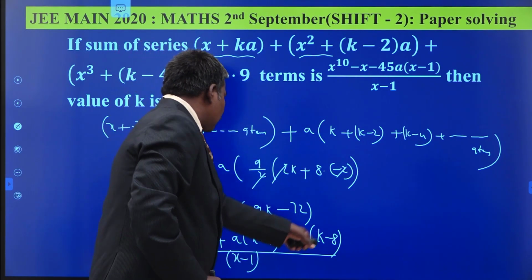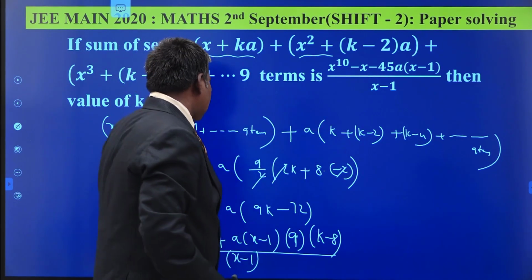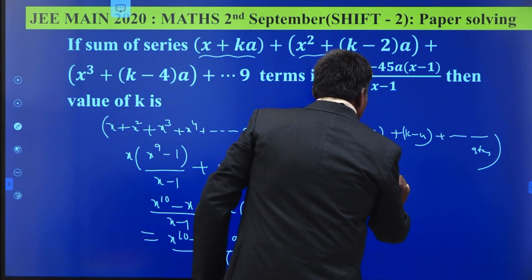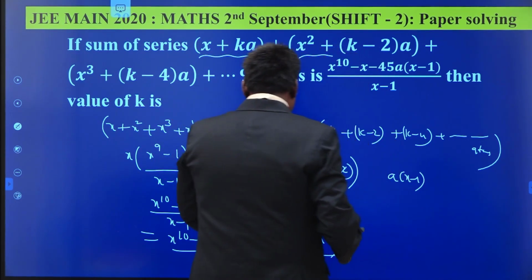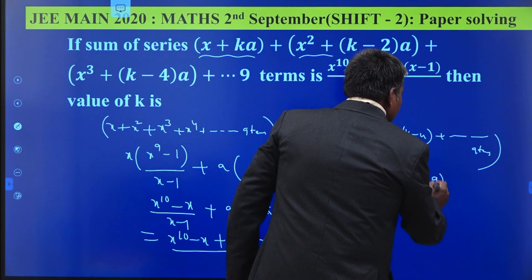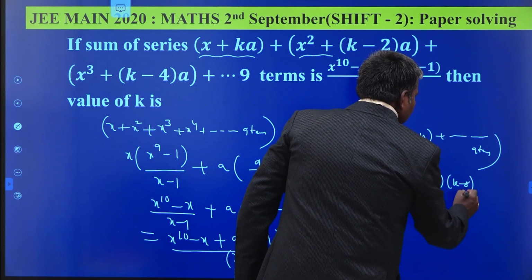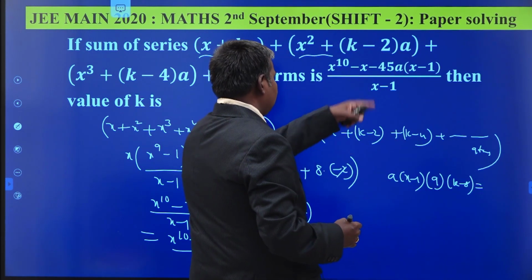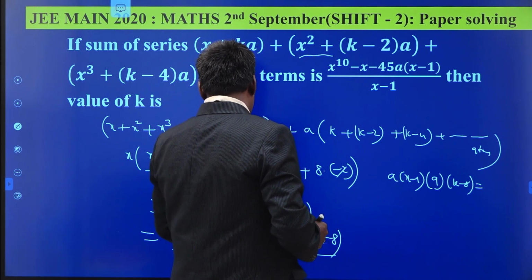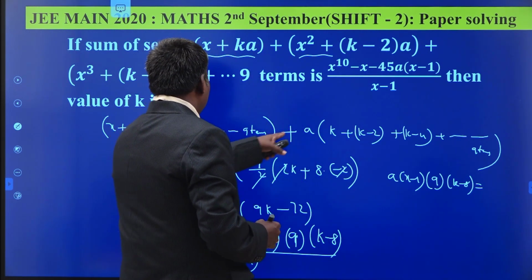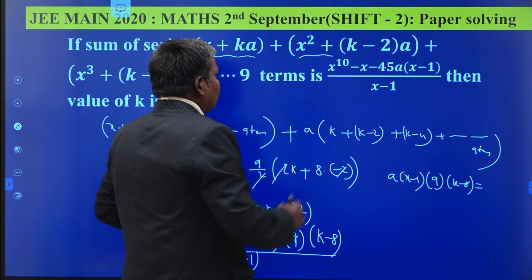We get these two terms, you must understand. a into x minus 1, 9 times of k minus 8 is equal to what? This is plus here. Okay. This is what?